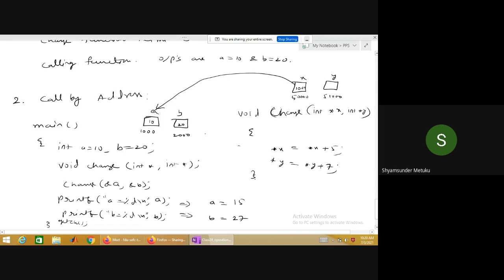Yes or no? Yes, sir. Similarly, when y is equal to ampersand b, what is going to be saved? 2000. So again, a link is established between y and b. Even though you can see 1000 and 50,000 are really very far in the memory location, the connection is still established between the variables.